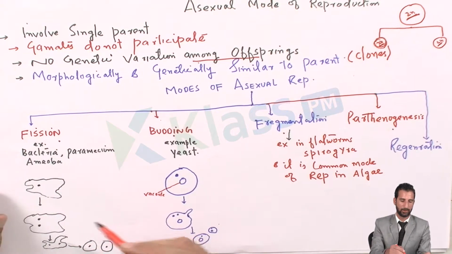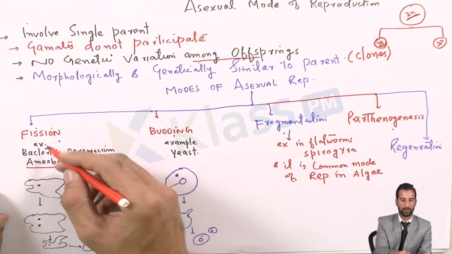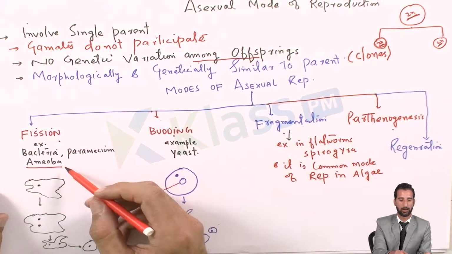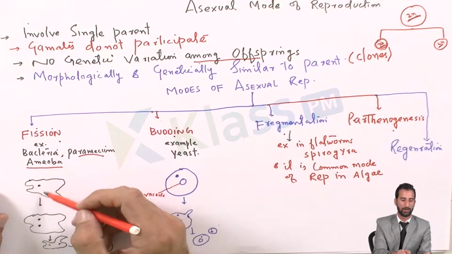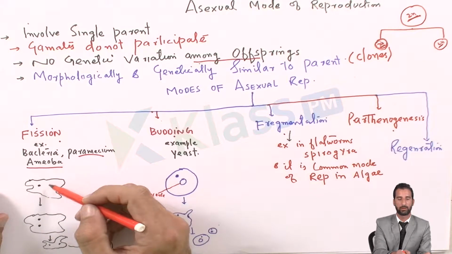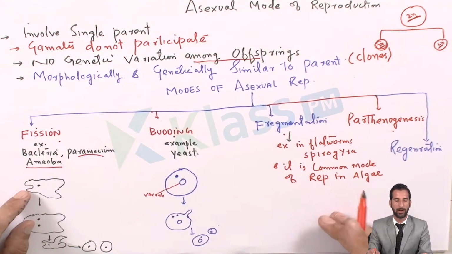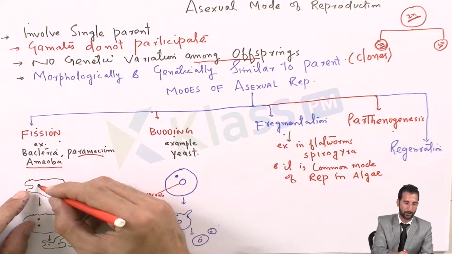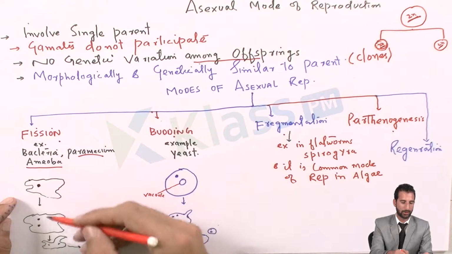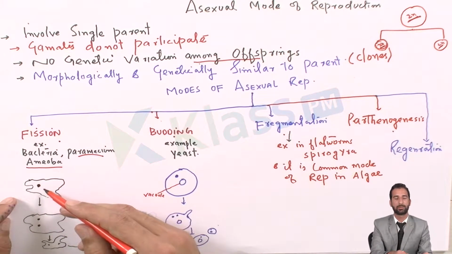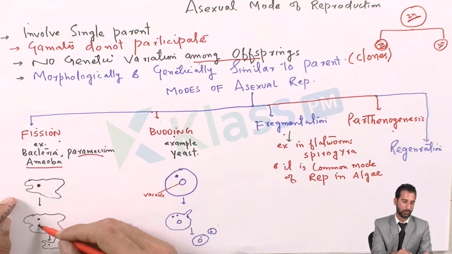Here I have given an example of amoeba. However, it also occurs in paramecium. It also occurs in bacteria. So I have given an example with a diagrammatic representation of amoeba. This is the amoeba, and this is the nucleus of the amoeba. This is the parent cell. And in the second case, as it develops further, the nucleus of this amoeba divides into two. So here is the division of the nucleus.